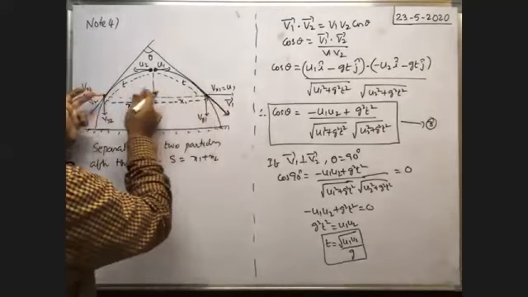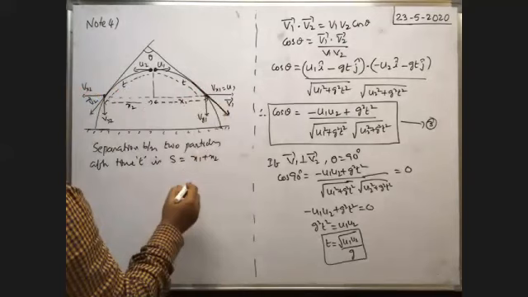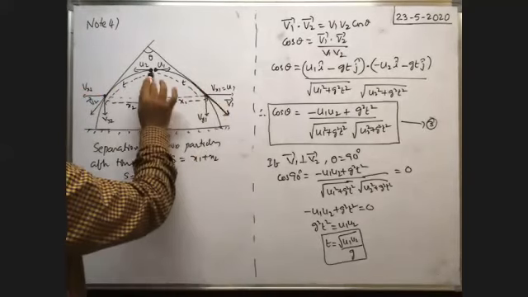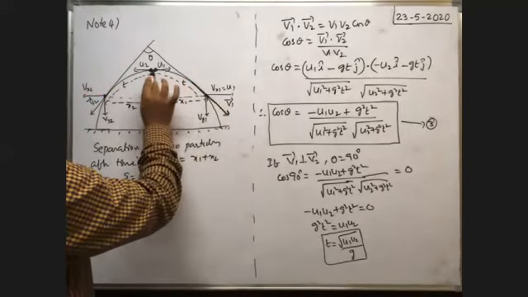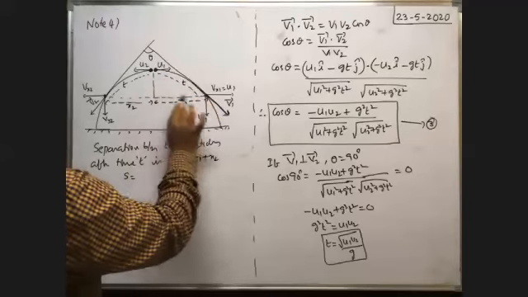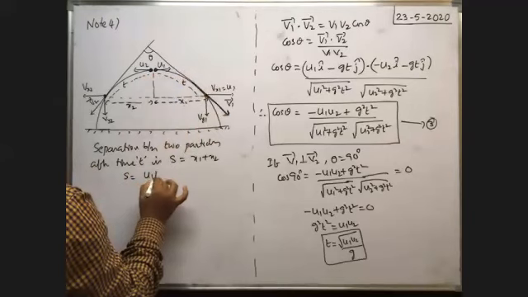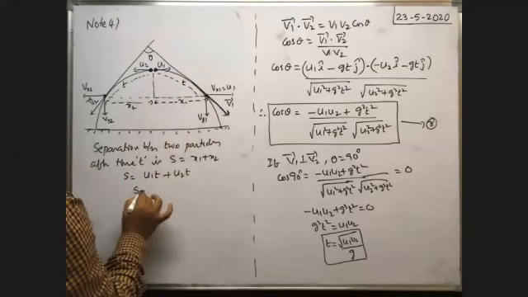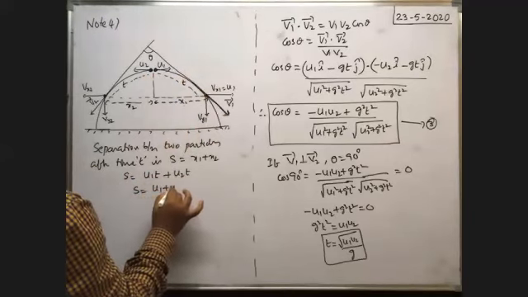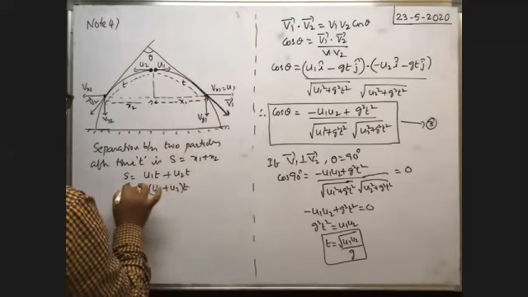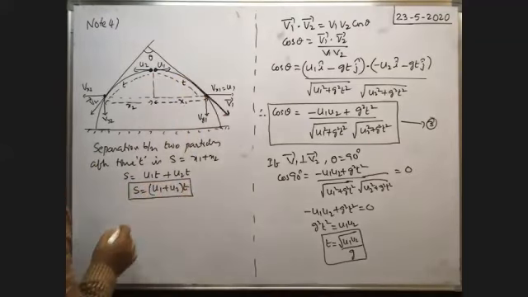This distance plus this distance is the separation between the two particles. With the horizontal velocity, in time t seconds, the distance traveled is equal to horizontal velocity into time. So x1 is u1 into t, plus x2, which is u2 into t. Therefore, s is equal to u1 plus u2 into t. This is the horizontal separation between the two particles.